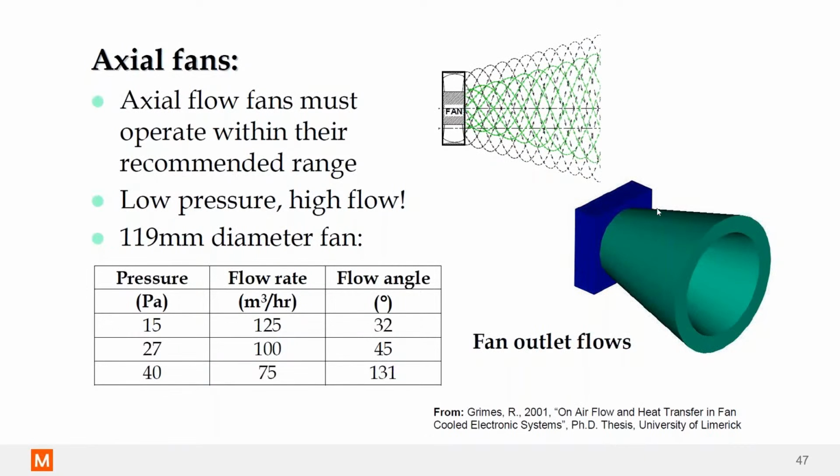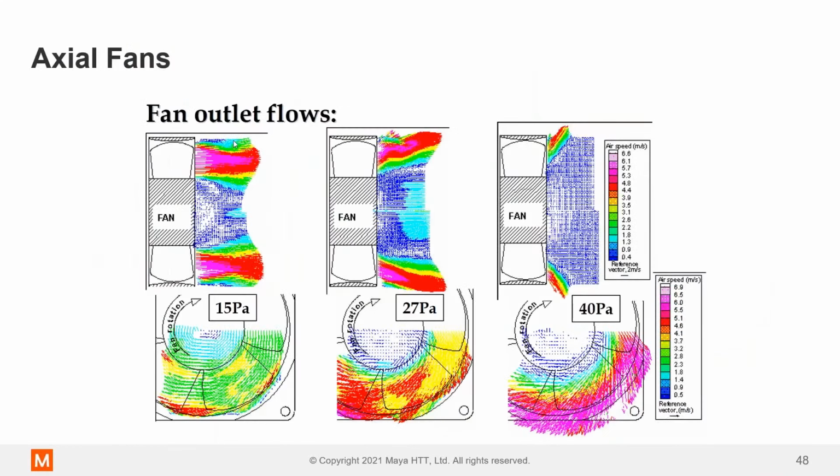There's actually a conical shape on the outlet of a fan, and the angle of that will change based on what the delta P across that fan is going to be. As the delta P goes up, the flow rate goes down, remember. So if we are operating in that late 80% range of the fan, we have nice straight air like this, low resistance to flow.